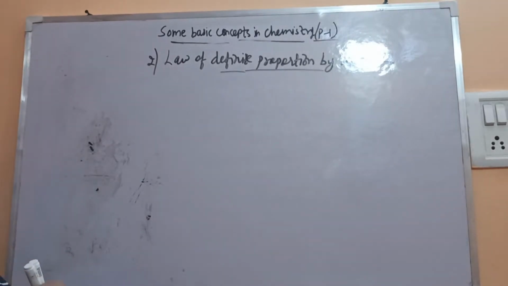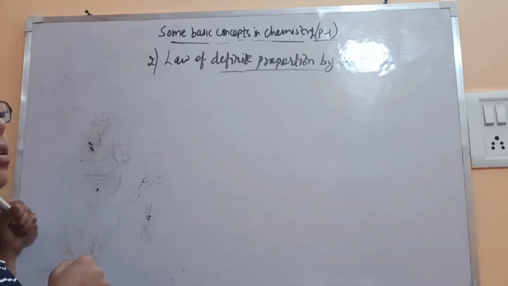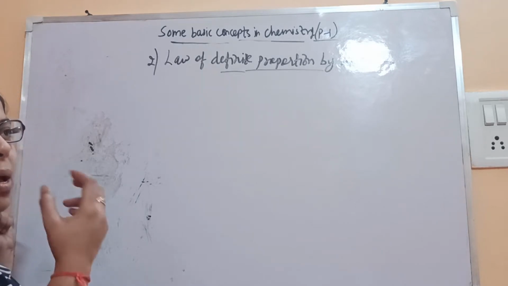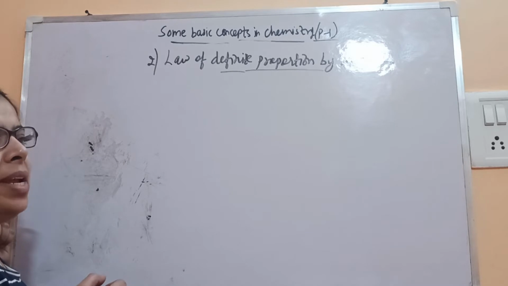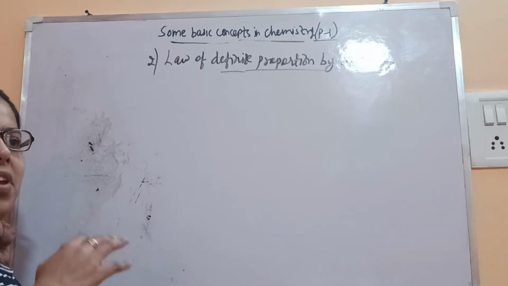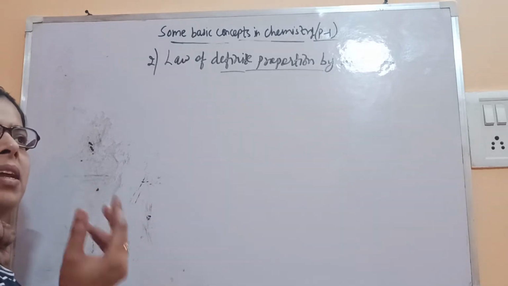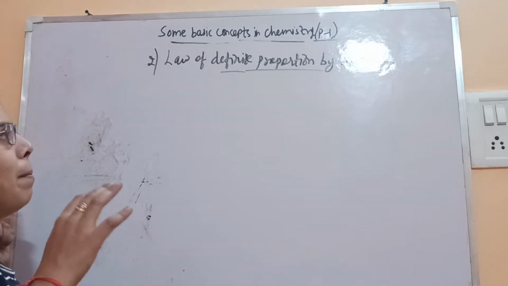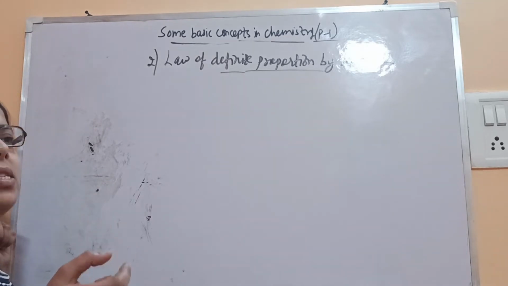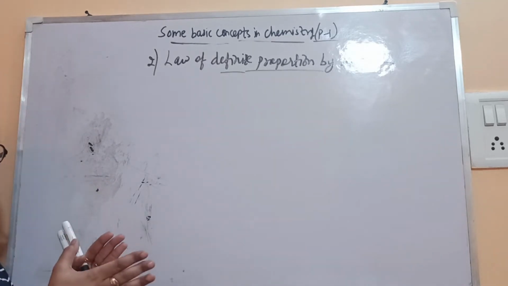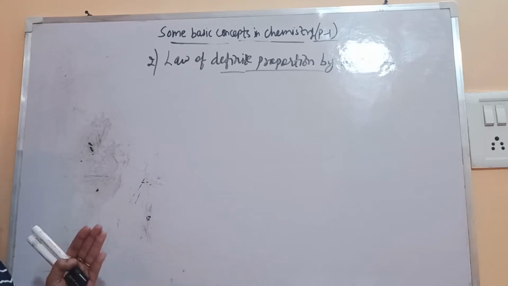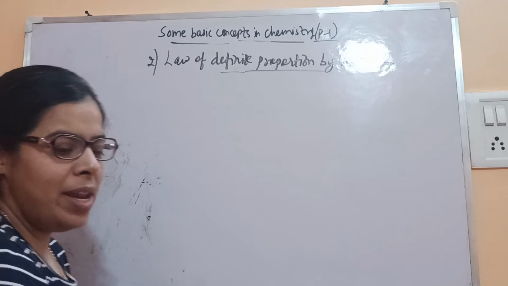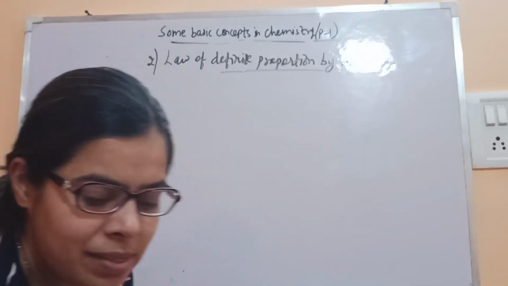According to this law, the mass of the elements in a compound remains the same whether that particular compound is taken from any source. Irrespective of its source, the ratio in which the elements combine by their masses will remain the same. For example, what's the meaning of this?